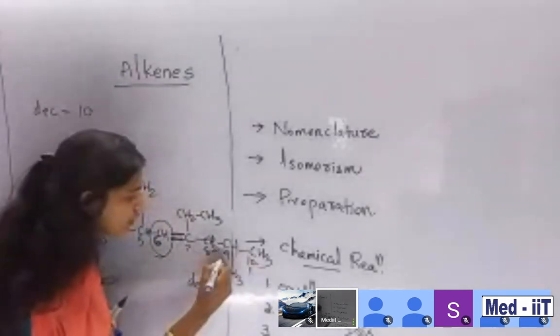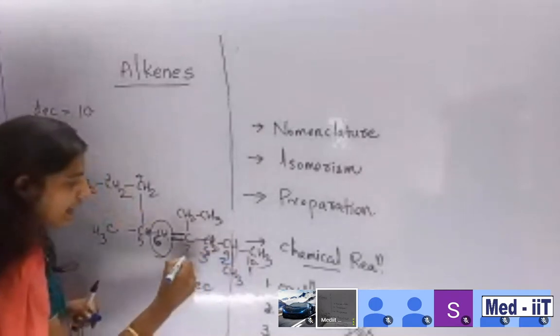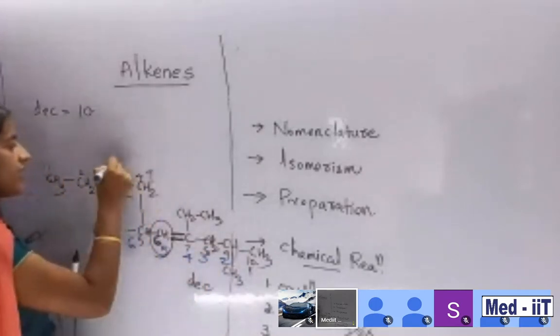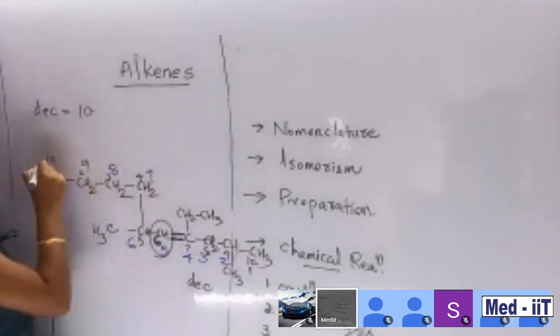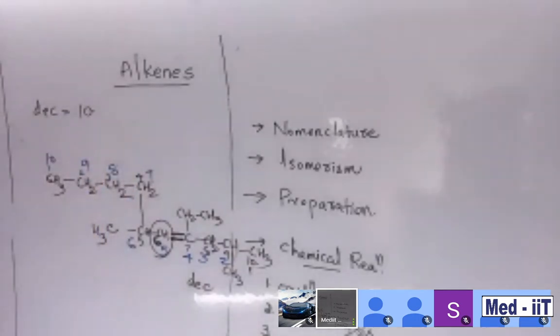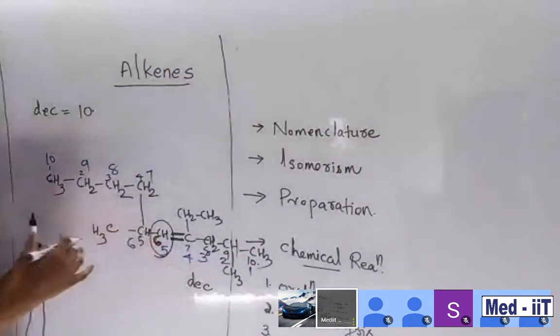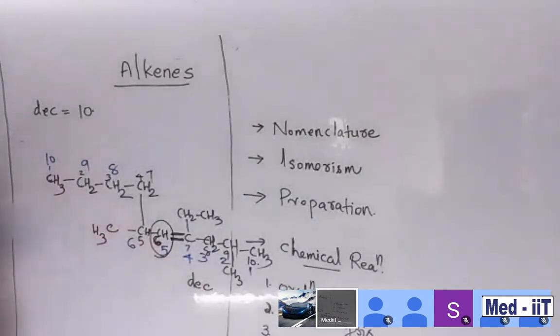Here 1, 2, 3, 4, 5, 6, 7, 8, 9, and 10. So which side is preferable? Students, tell me, this side, blue side, or black side? Blue side, from right to left. Then tell me, what about the name?